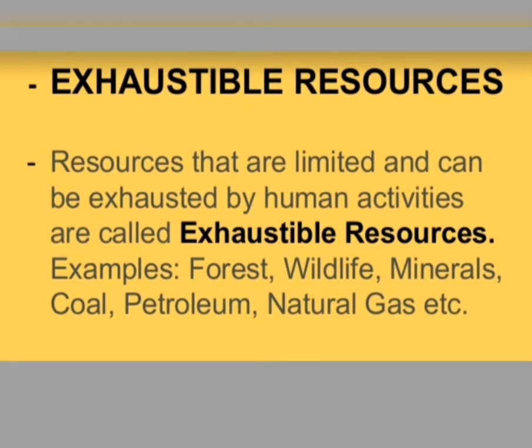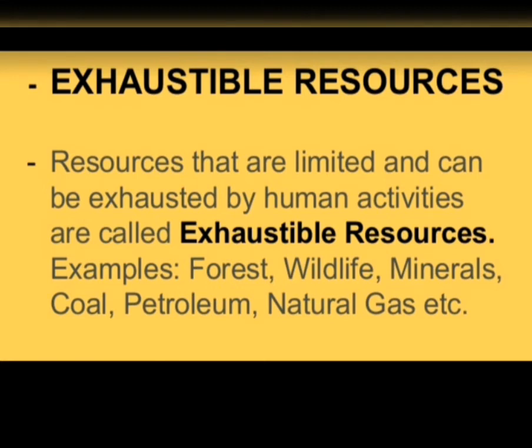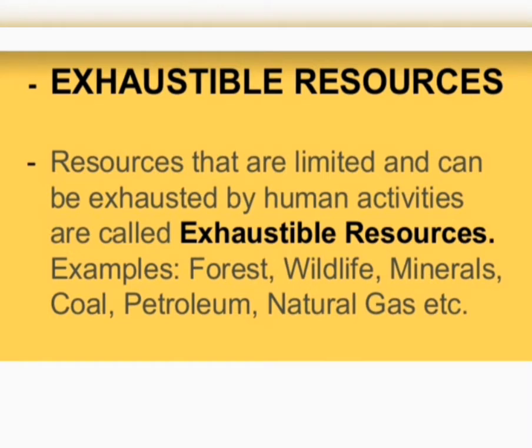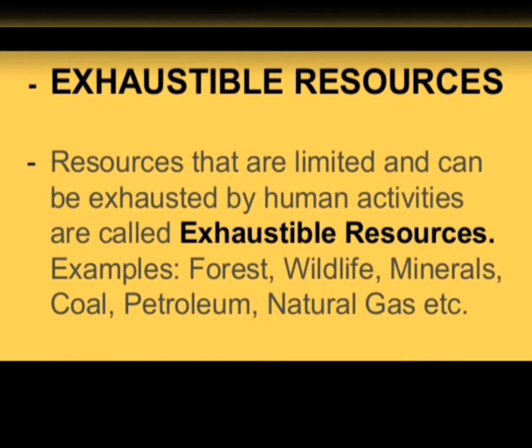So coal, petroleum, and natural gas, which we discuss in this chapter, are non-renewable, exhaustible sources of energy, okay? Why? Because all the coal, petroleum, and natural gas are present under the earth, and when they get used up, they'll get exhausted, then no more supply of these fuels will be available in the near future. That is why the term is non-renewable.